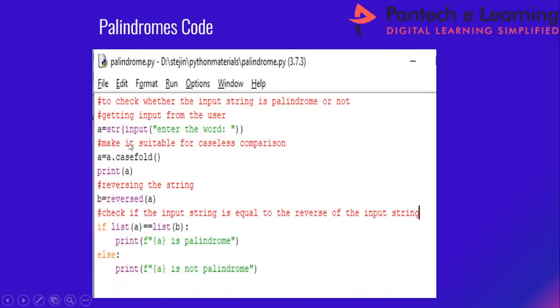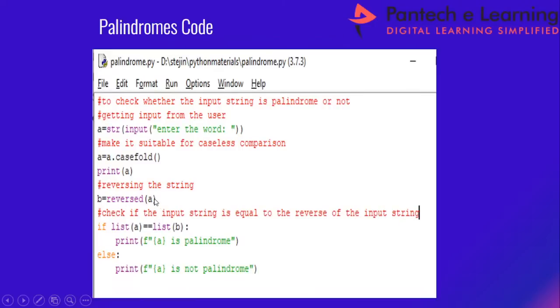Firstly, this is one simple example. I want to check whether my input string is a palindrome or not. So input within double quotes, I am just typing something, enter the word. I am converting this to a string, and it is stored in the variable a. Then a dot casefold. If I want to compare irrespective of case, I call an inbuilt function called casefold. It is stored in the variable a.